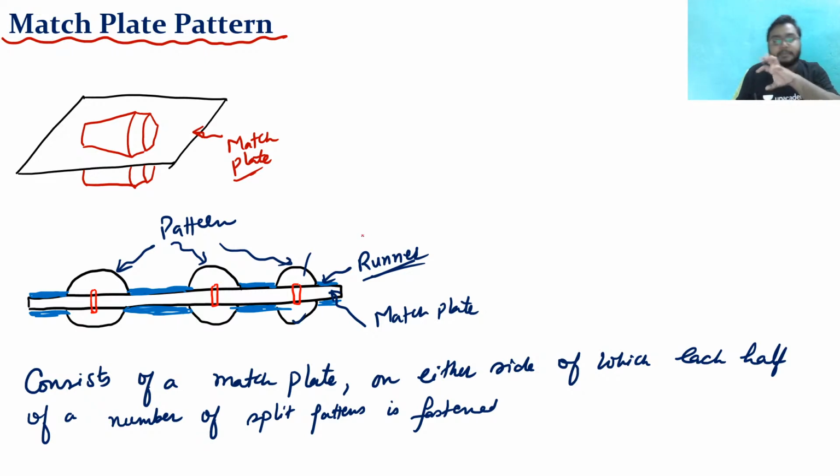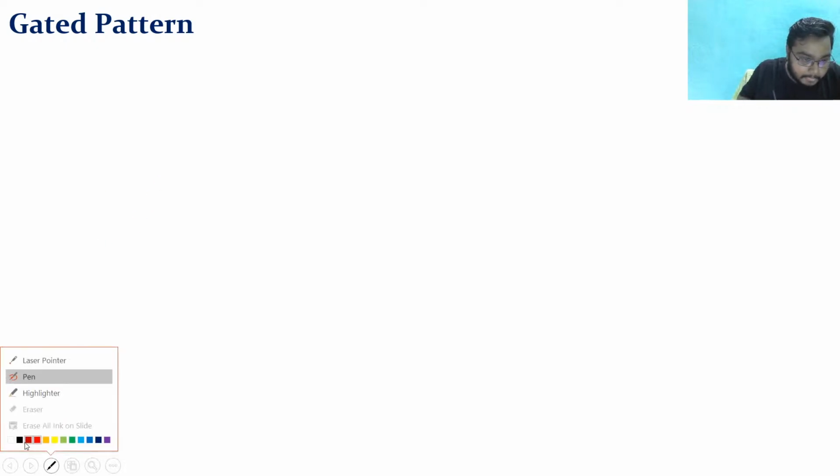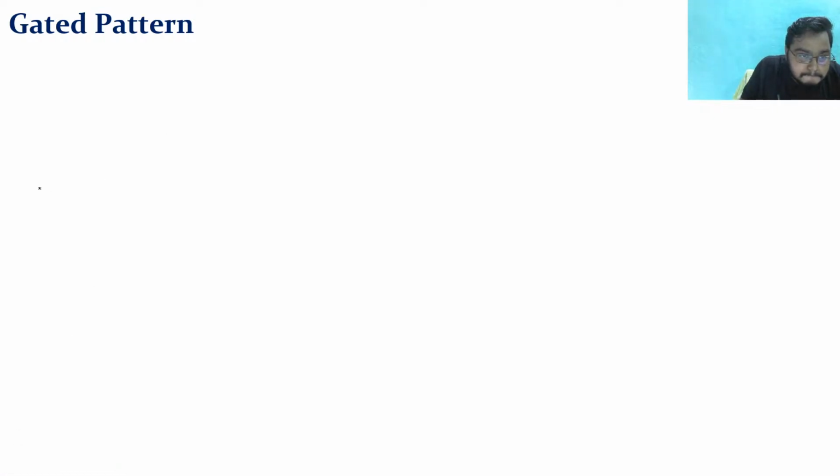So I think this match plate pattern is clear to you. What is a match plate pattern? Clear or not? Tell me, is the match plate pattern clear or not?